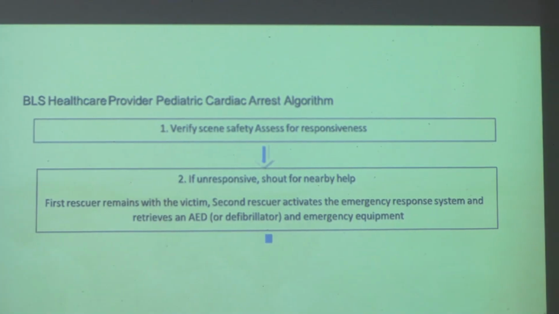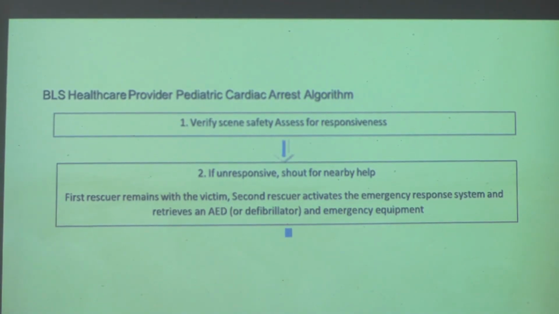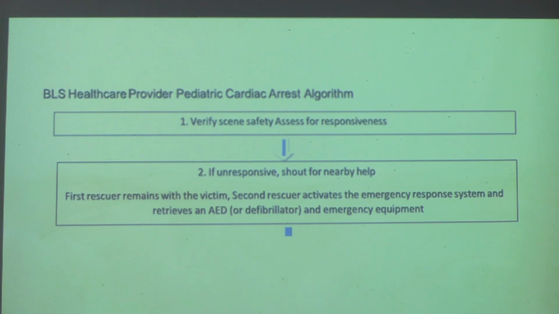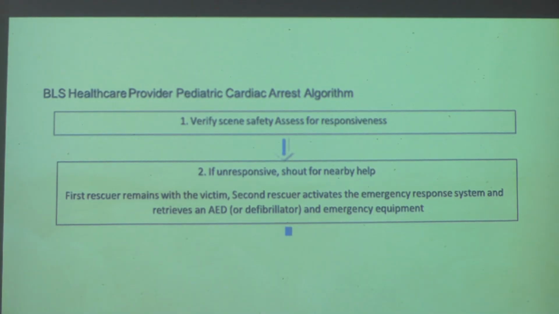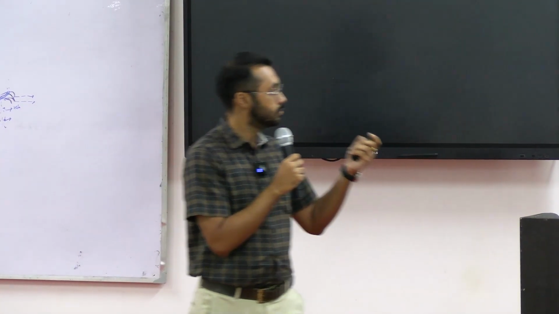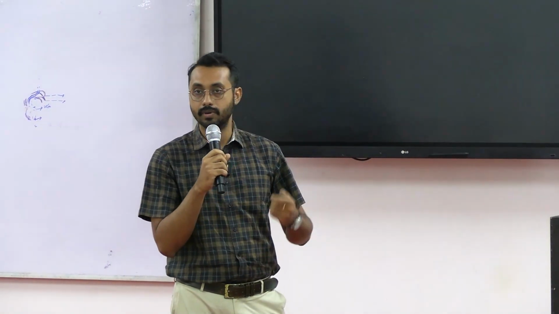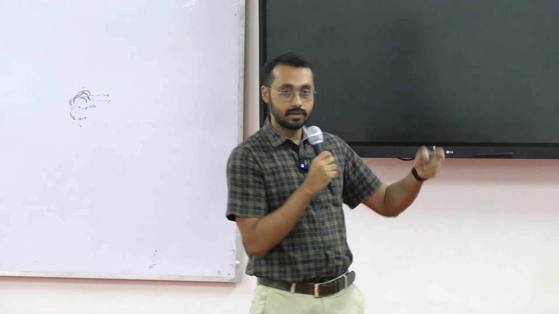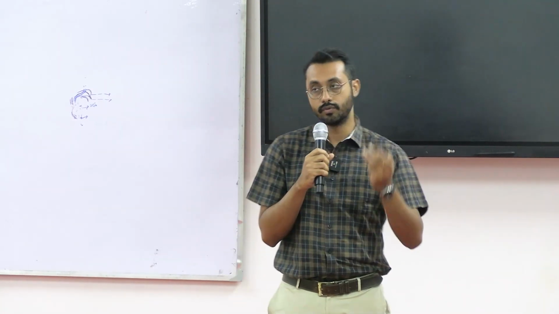So this part has already been dealt with. First, you ensure scene safety. Look into whether everyone is safe, and see if there is any danger to the person as well as yourself. Look after yourself also. If there is any imminent danger, you need to avoid that. Next, you check whether the victim is responsive or not. If unresponsive, then shout for nearby help. As my previous speaker already talked about the AED, that is the next step.